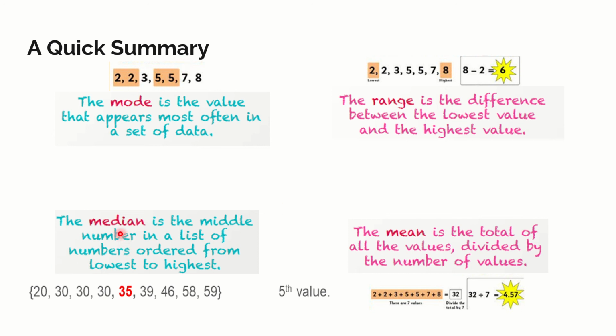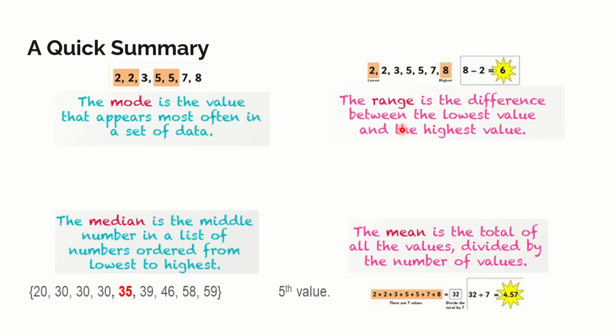What is median? The median is exactly the middle number in the list, in the order of magnitude from lowest to highest, when it is properly arranged. So in this case, it is 35. What is mean? Mean is nothing but the total of all values divided by the number of values. You can call it average if you are a mathematician. You can call it mean if you are a statistician.